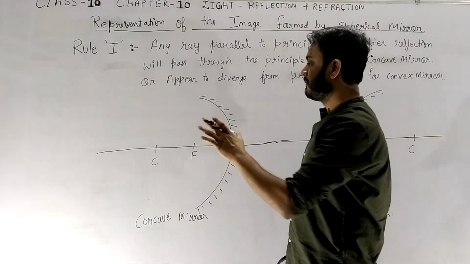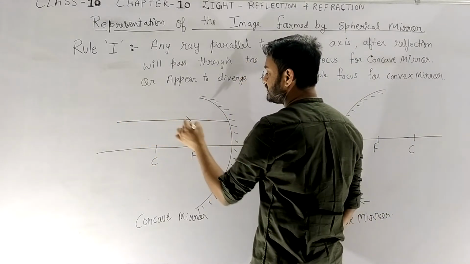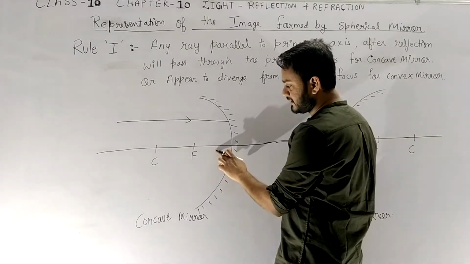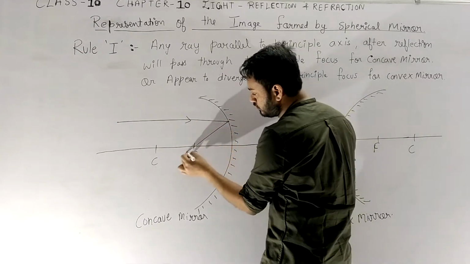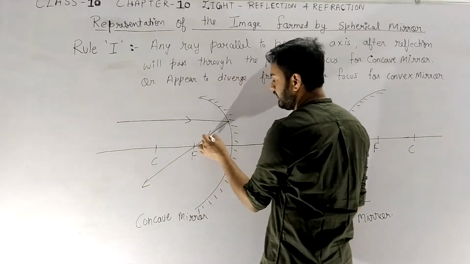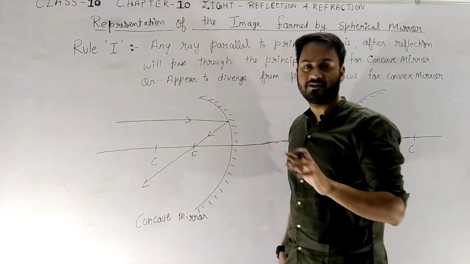Now what will happen in this, if any line which is parallel to the principal axis, this is the principal axis, this line is parallel, it will always pass through the focus, correct? It is very important to draw the arrows on each and every ray.